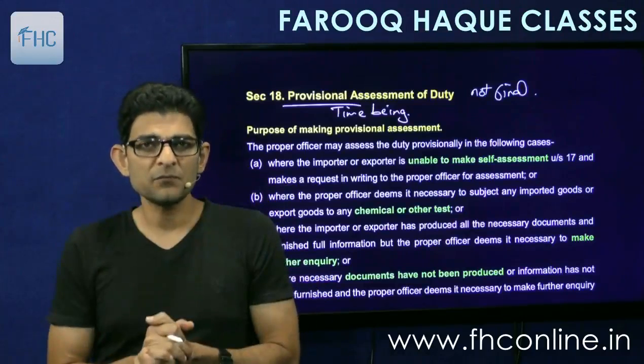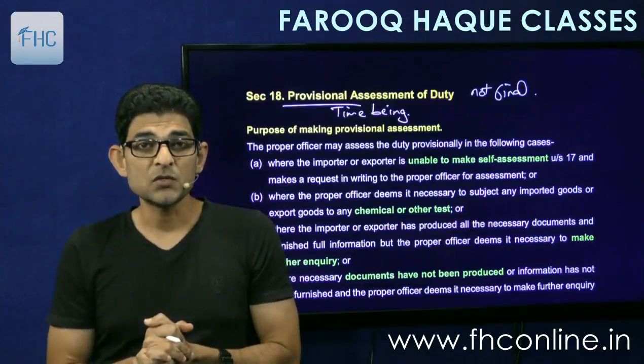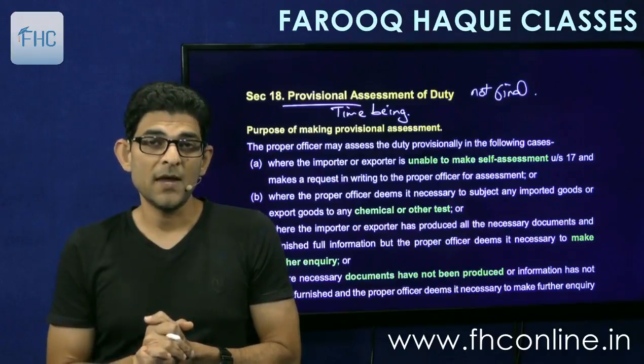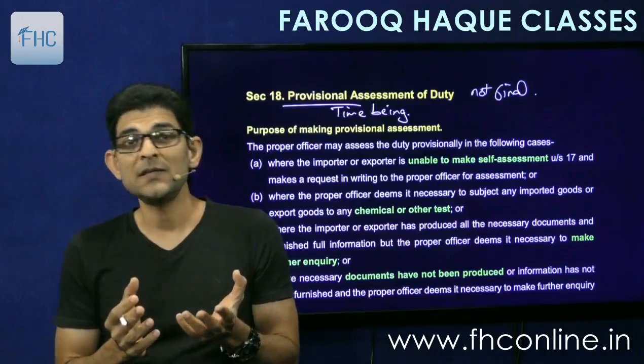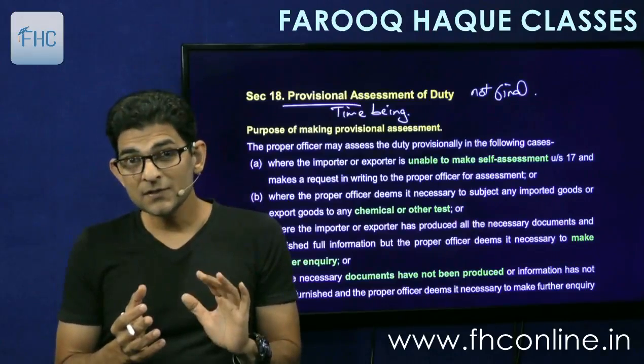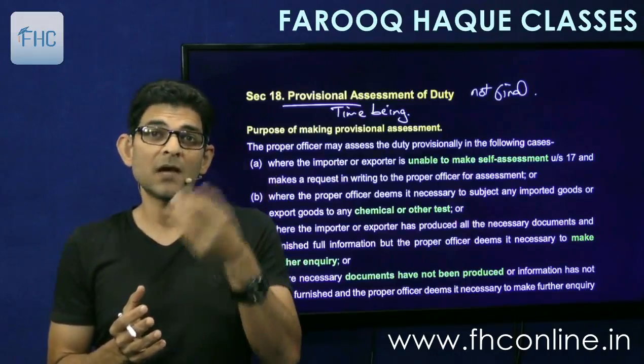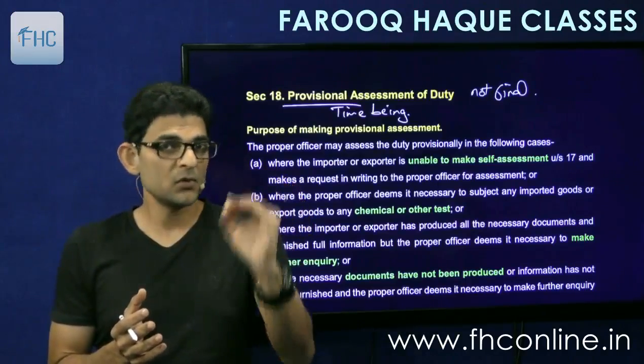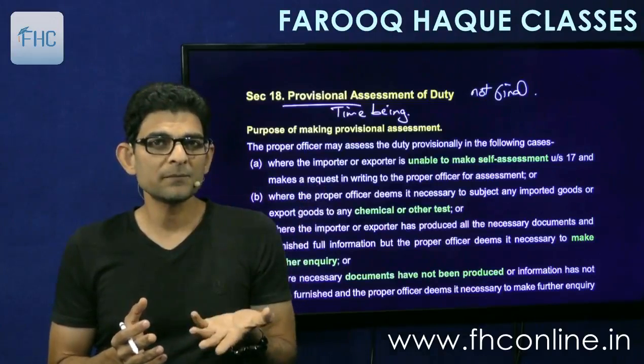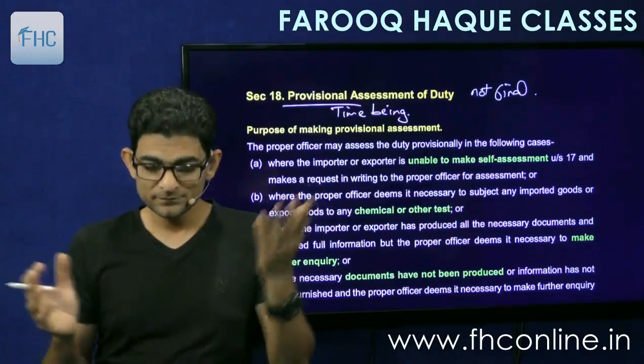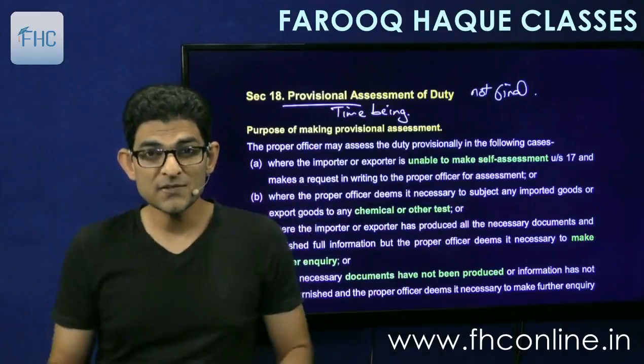And once the documents are filed, then the finalization will take place. And finalization can result in either increase or decrease. If the duty increases, I will pay the difference. If it reduces, I'll get the refund. Simple.